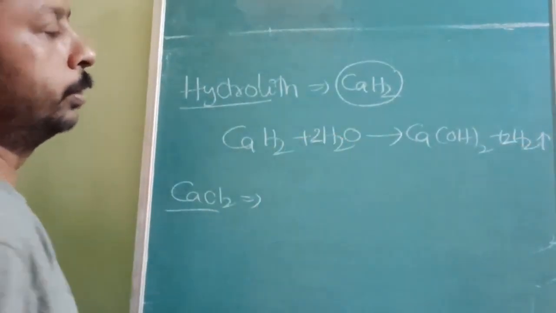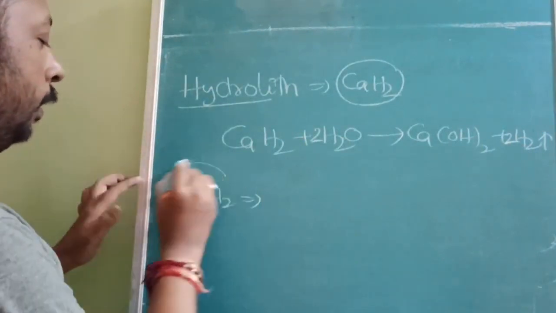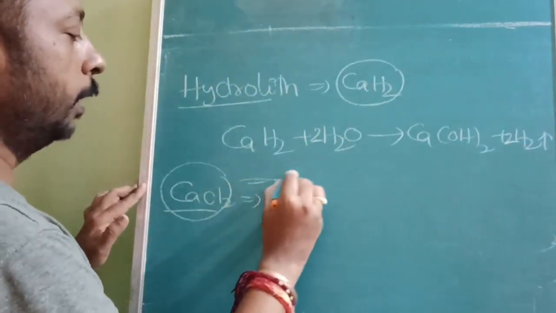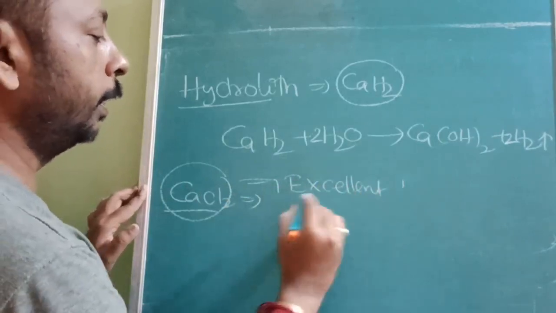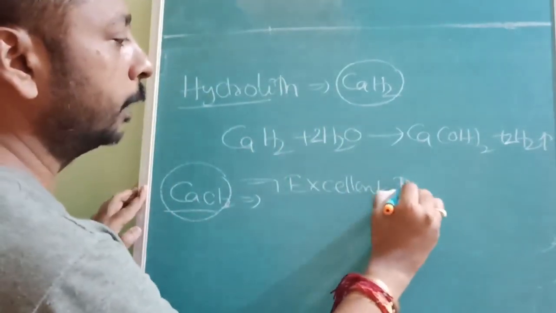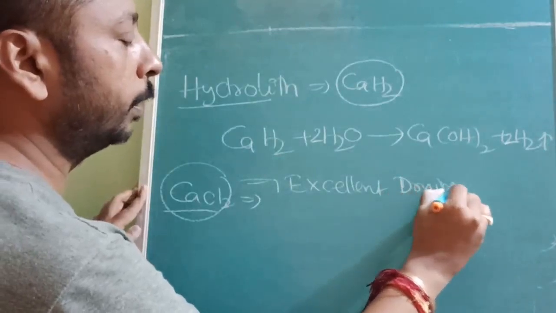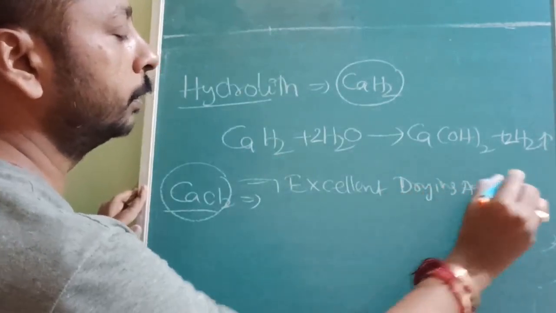And CaCl2 in anhydrous form is an excellent drying agent. Is this understood?